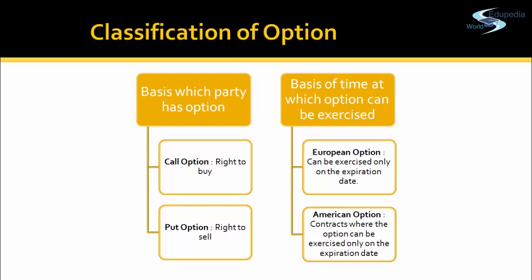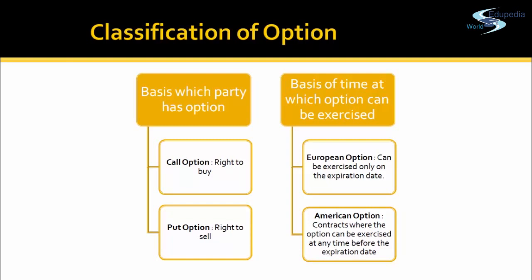When the option can only be exercised on the expiration date, so in our example it's 2 months, it is called a European option. And an American option is the one where you have a right that you can exercise your option anytime before the expiration date. So within this 2 month span you have a right to either buy or sell the asset at that specified price, the exercise price.